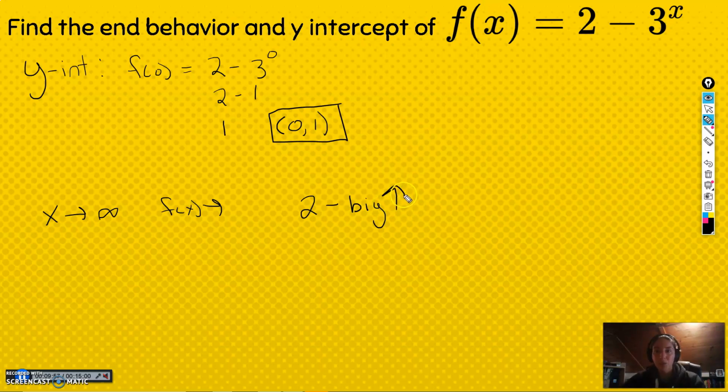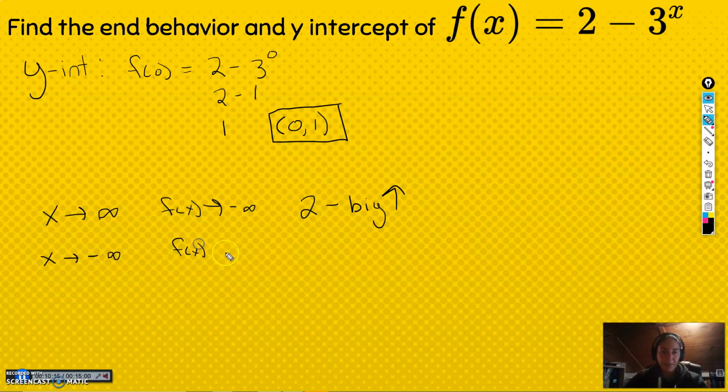Right? Because it's going to be 2 minus 9, then 2 minus 27, then 2 minus 81. It's going to keep going big negative. So 2 minus big is going to go to negative infinity as x goes to negative infinity.